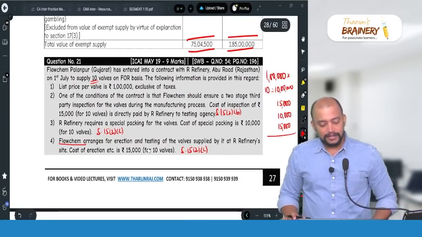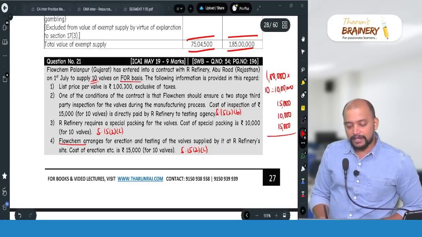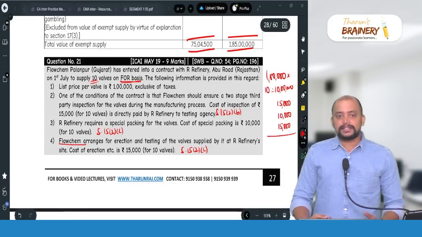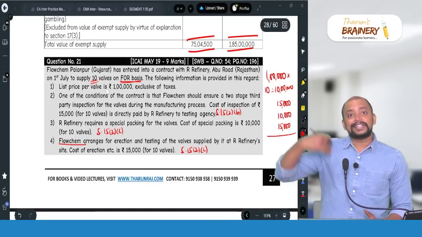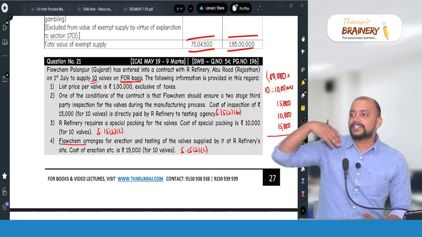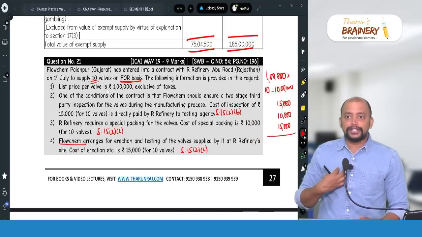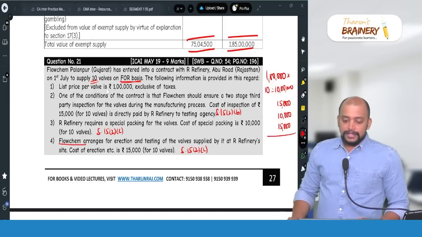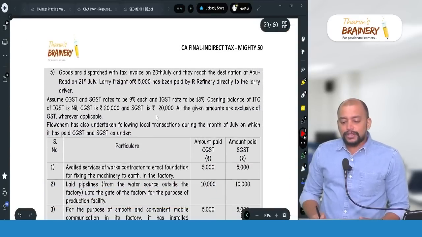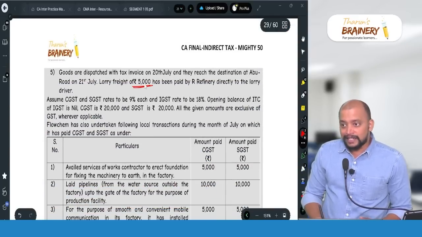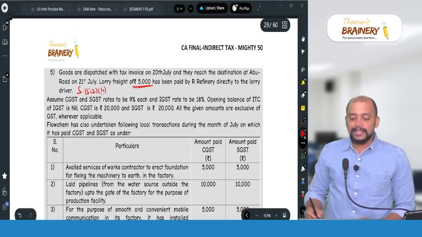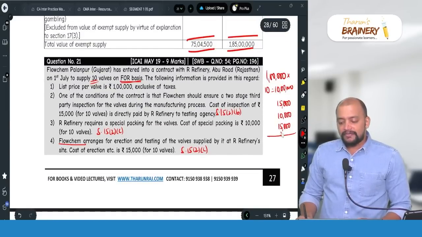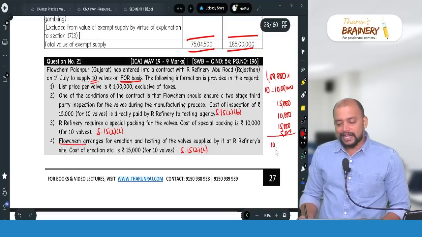One second. Pre-on road basis means that I have to deliver the goods to that person's location. In case of FOR, I have to deliver the goods to that person's location. So in that case, this 5,000 rupees is the liability of the supplier, but it is incurred by the recipient. So 15(2)(b), 5,000 we need to take. When we take 5,000, then 10 lakh 45,000 should be taken as the value.